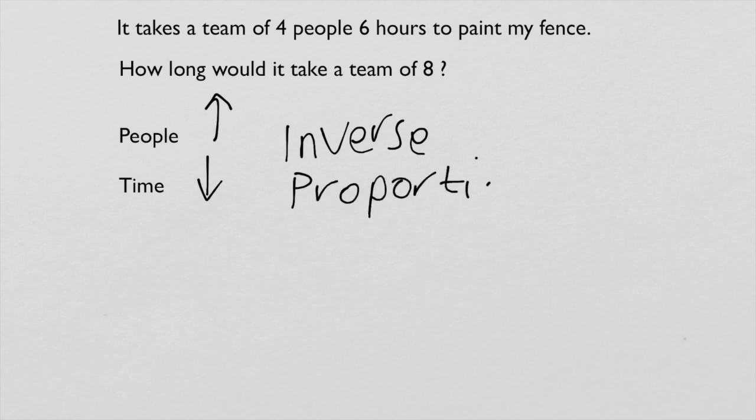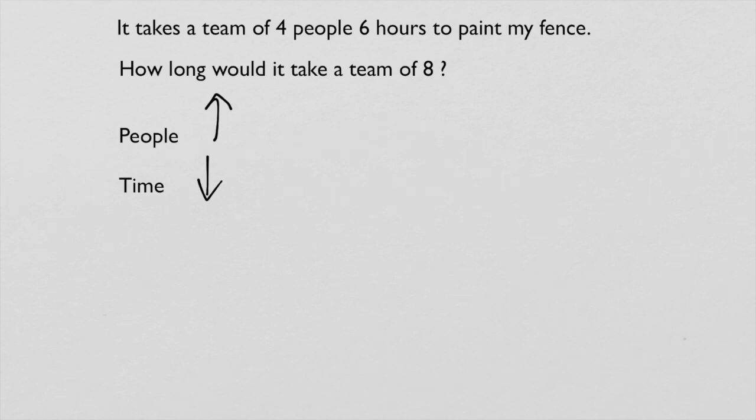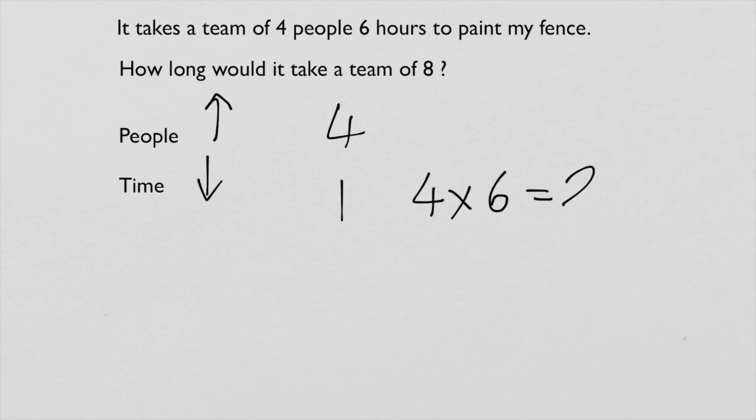Okay. And with all these questions, the key thing is to find out how long it would take for one person to paint the fence. Then we can take the numbers from there and find out how long it will take for 8 people. So if 4 people is 6 hours, one person is going to be 4 times 6. You're going to multiply those two numbers together. Okay, 4 times 6, and that equals 24. Okay, so that makes sense.